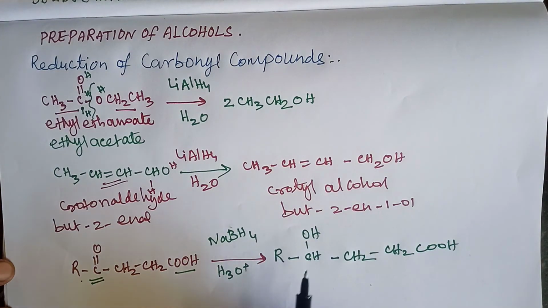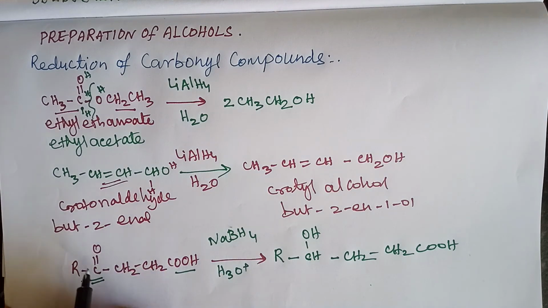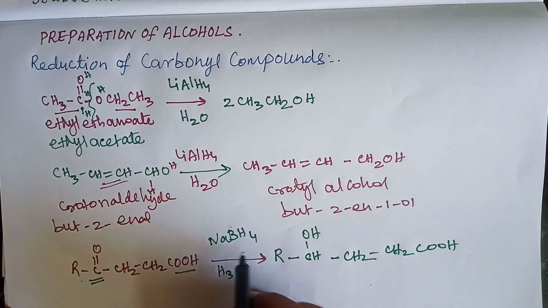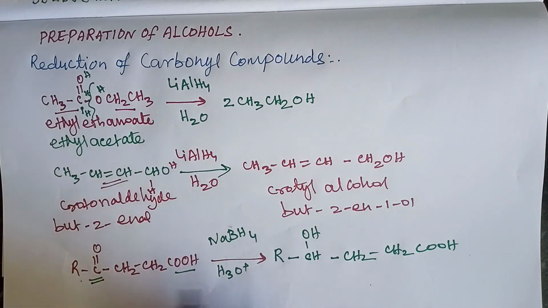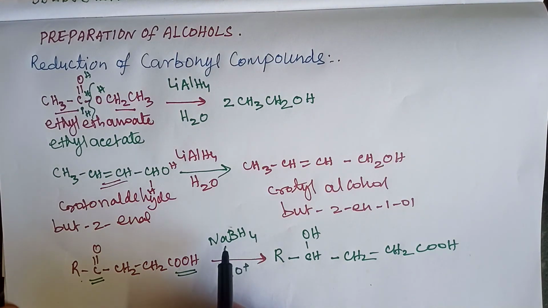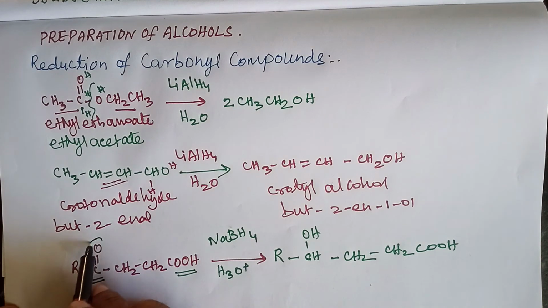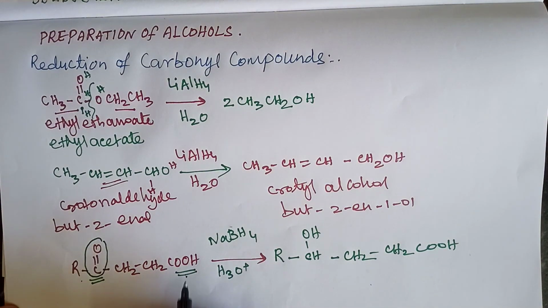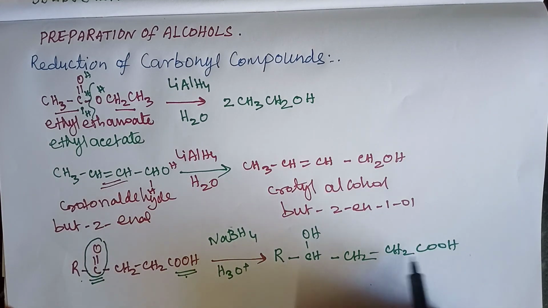For any organic compound containing two functional groups, we use the less vigorous reducing agent sodium borohydride. It reduces only the more reactive group. For this compound containing a carbonyl group as well as a carboxylic acid group, sodium borohydride reduces only the more active keto group, not the carboxylic acid group.